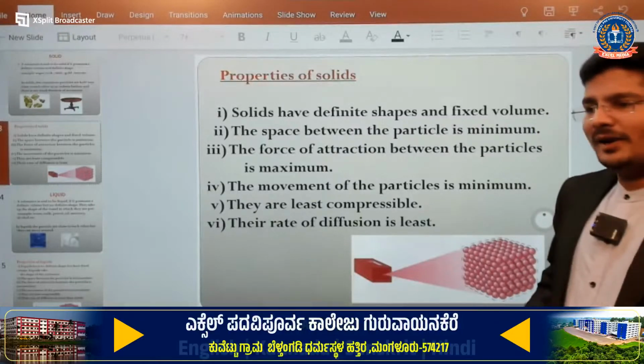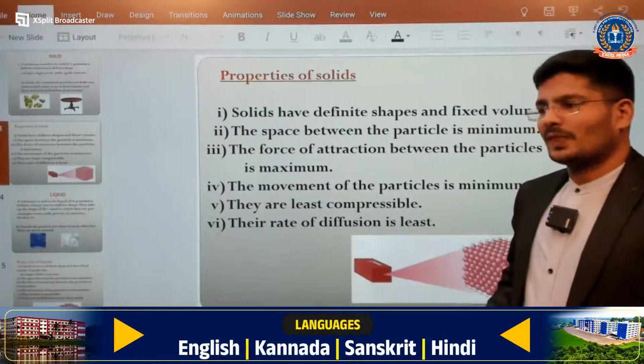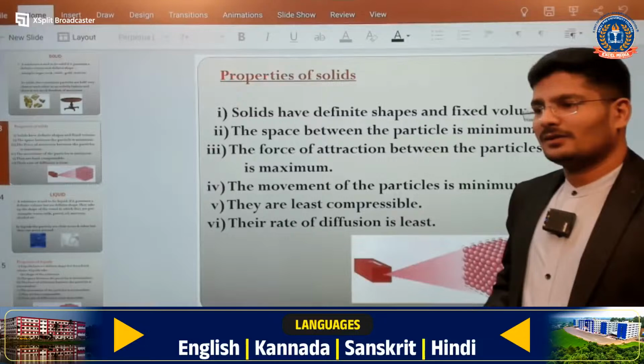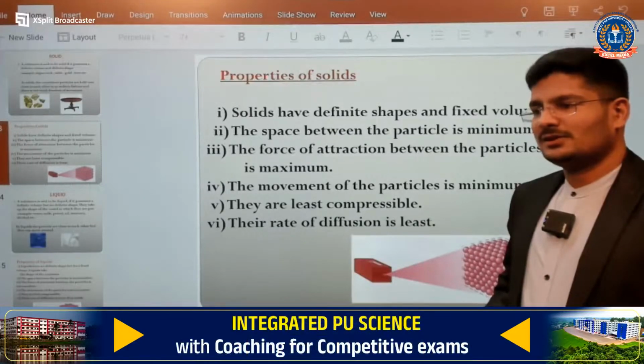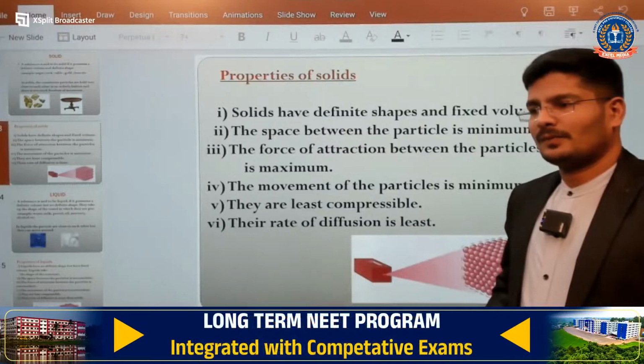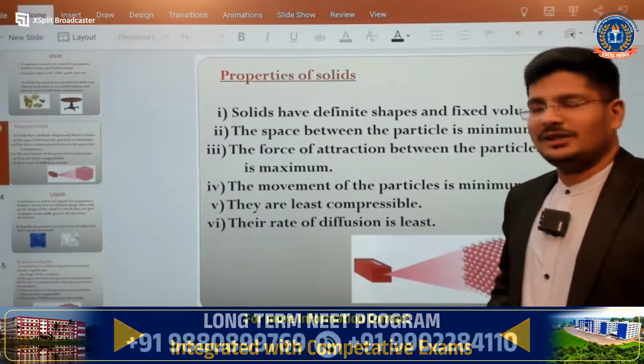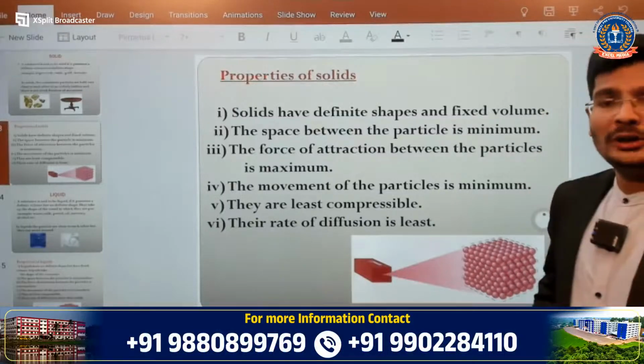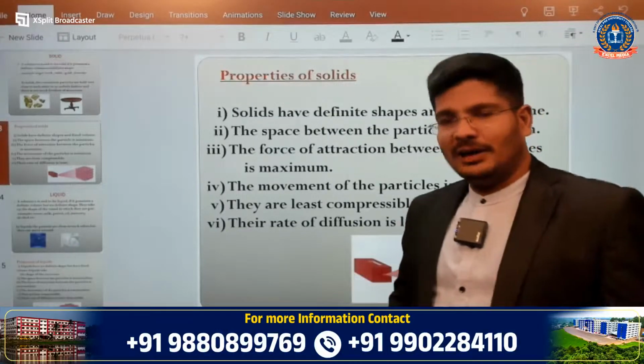What is the full form of LPG? Yes, full form of LPG. Very good. The full form of LPG is liquefied petroleum gas. What is that? Liquefied petroleum gas.